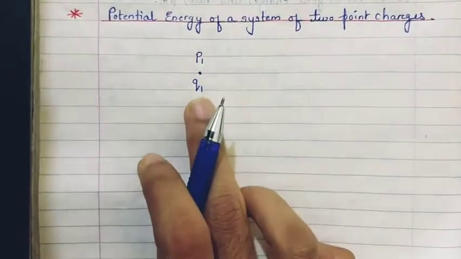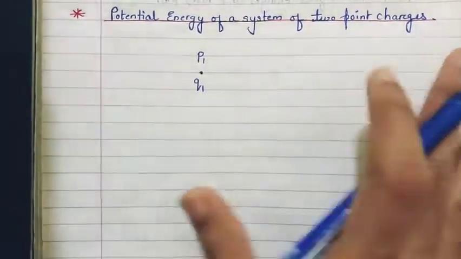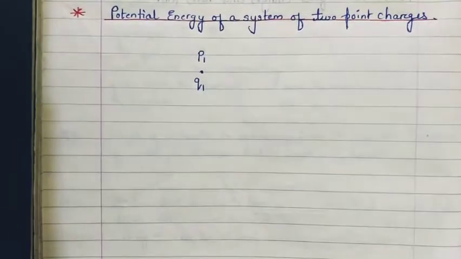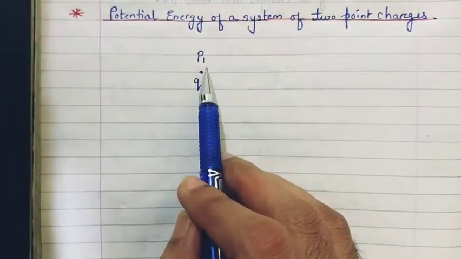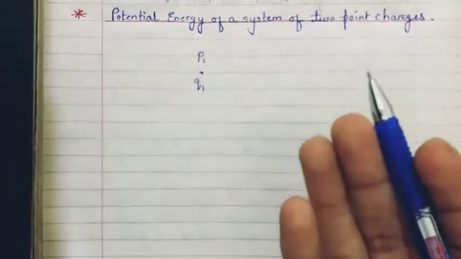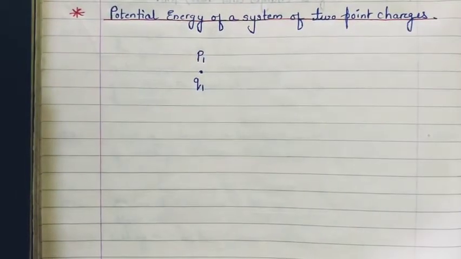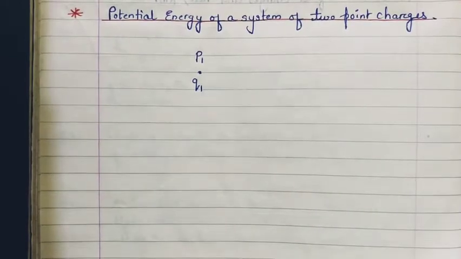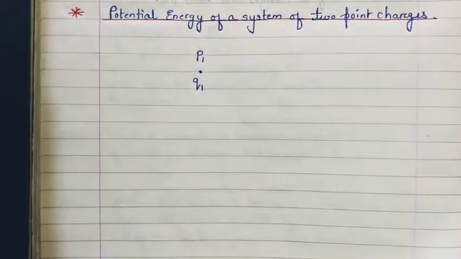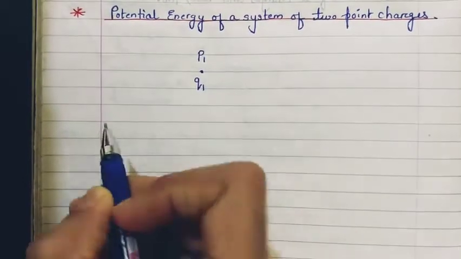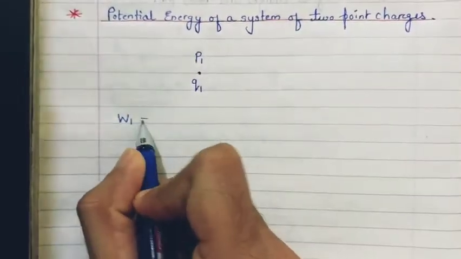Before I got this charge over here, there was no electric field, there was no charge configuration, there was no potential. So definitely it will take no work to bring this first charge q1 from infinity till here, because obviously there was no field present at this place, and since there is no field present here, no work has to be done against that field, right? So work done in getting this first charge in this space is going to be 0. Let's say that W1, the work done in getting charge 1, is equal to 0.